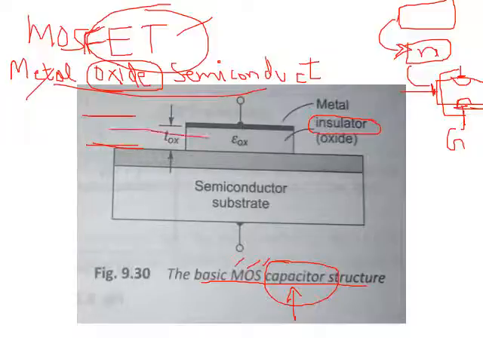What is there in between? In between there is an insulator, which is oxide. So this oxide insulator behaves like a dielectric. This is one plate of the capacitor, this is the other plate of the capacitor. The upper plate is metal as shown here, and the lower plate is silicon, or in general semiconductor, right? Understood?